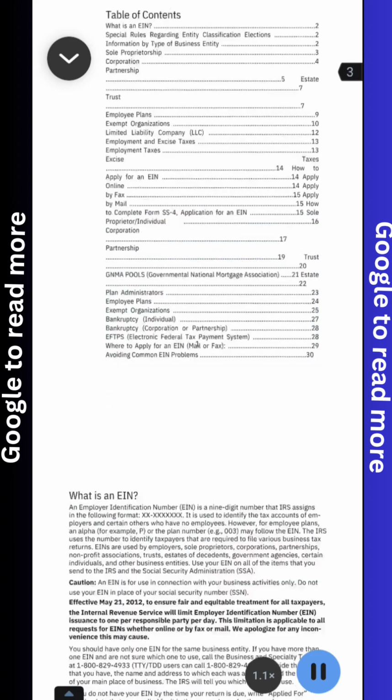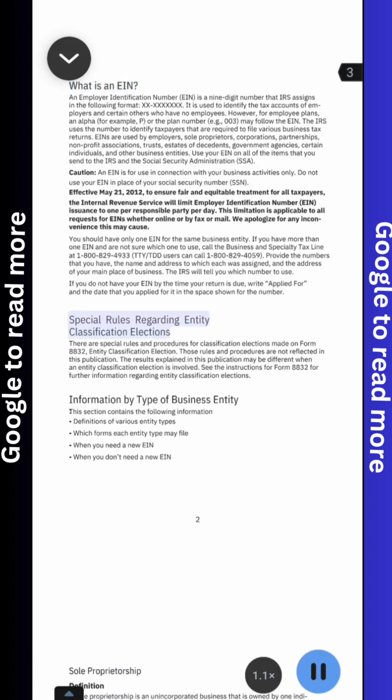Table of Contents. What is an EIN? Special rules regarding entity classification elections. Information by type of business entity. This section contains the following information: definitions of various entity types, which forms each entity type may file, when you need a new EIN, when you don't need a new EIN.